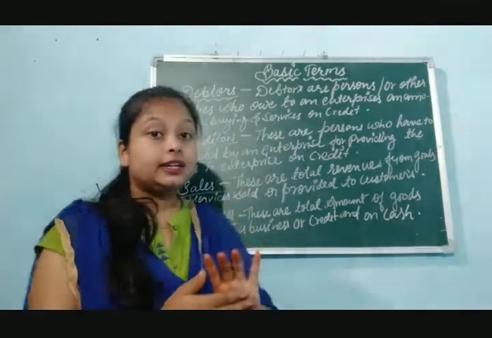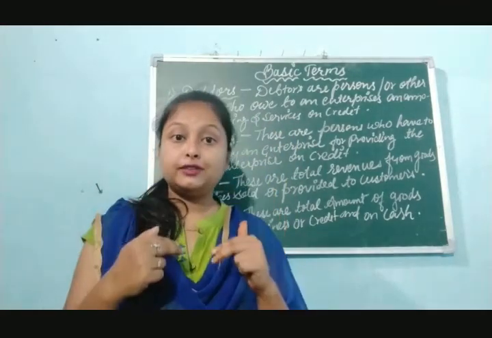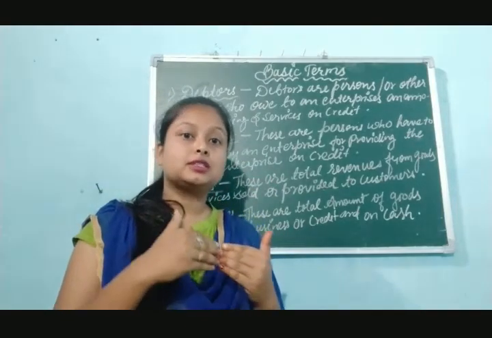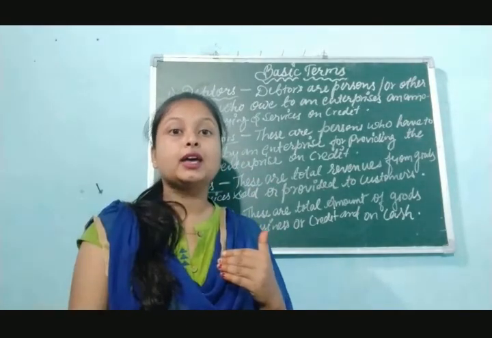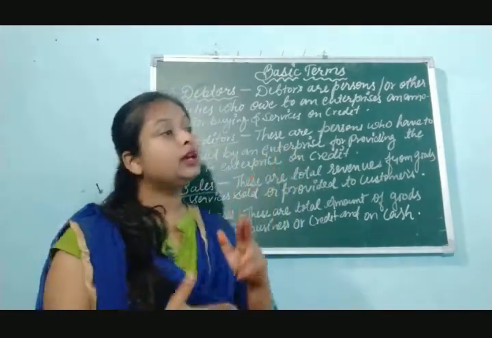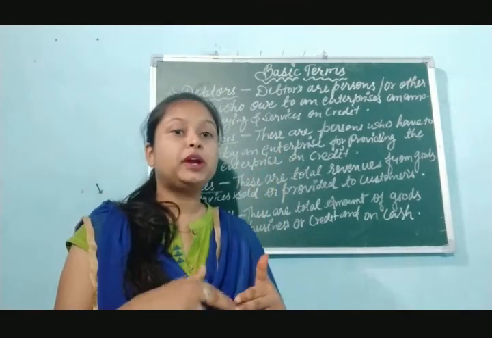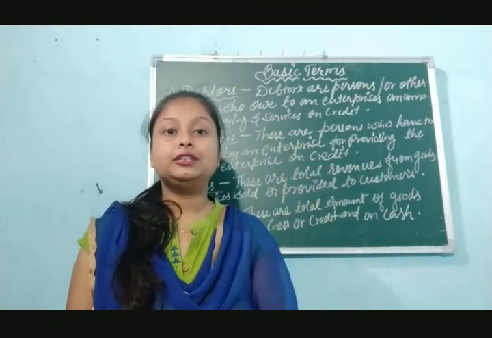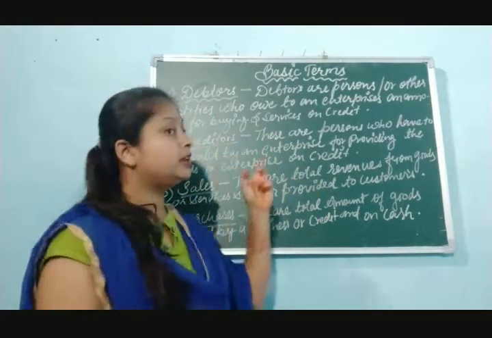Now the second one is creditor. Again I am repeating, if our firm has purchased goods on credit from another firm, then we are supposed to pay them back, and it is a kind of liability for the firm. So this amount will be paid, and if it is not paid by the end of the year, we write this creditor amount on the liability side of the balance sheet.